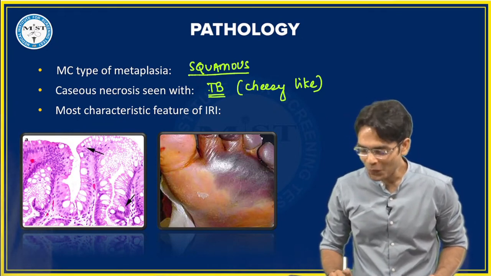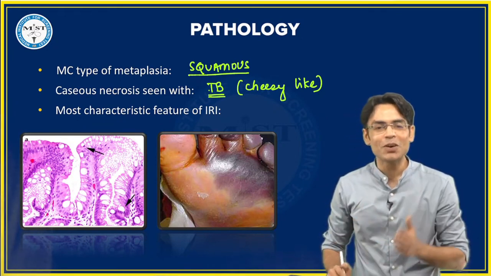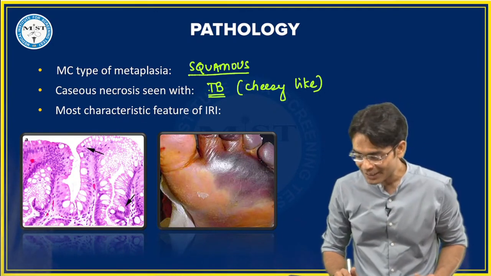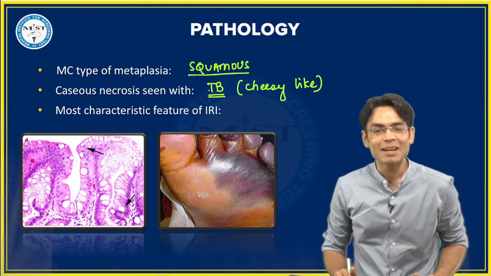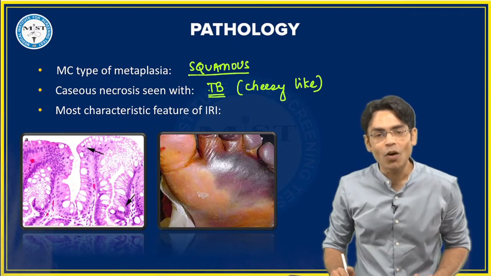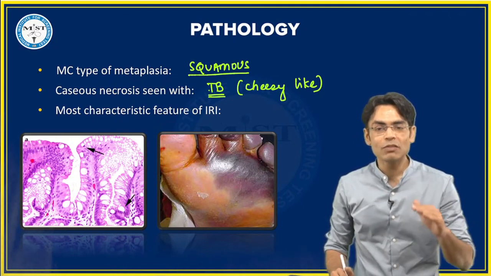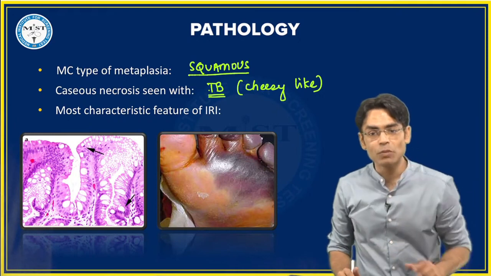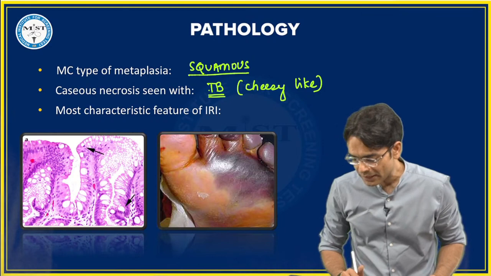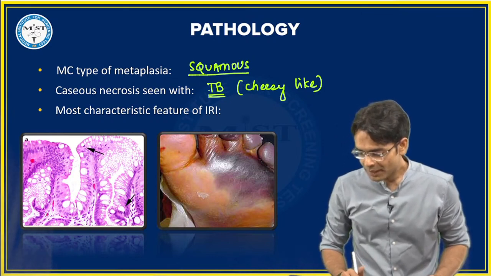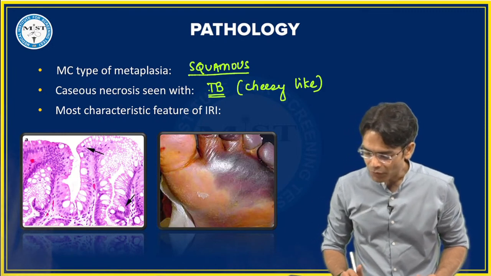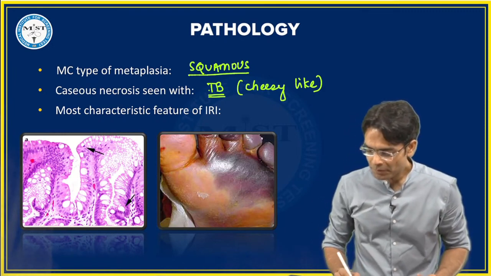Yes. Wow. You're not just telling me the most common cause for caseous necrosis, even the other examples you are giving, and I'm very happy about it. That's called preparation. So the most characteristic feature, beta, of irreversible injury, any kind of irreversible injury, any kind of cell death, the most characteristic feature is going to be, yeah, Manoj, you are absolutely right. Amazing, guys, amazing. Very good, beta.